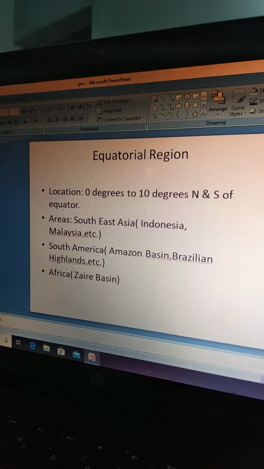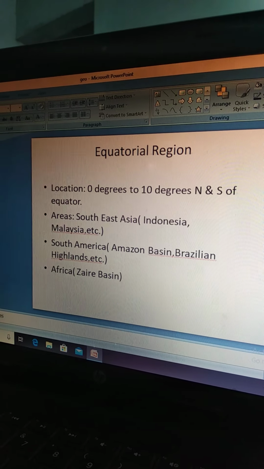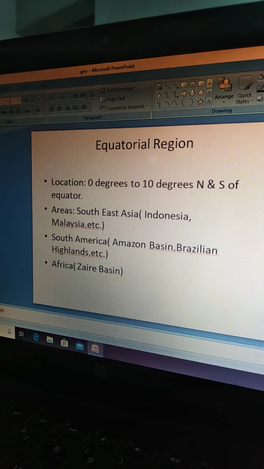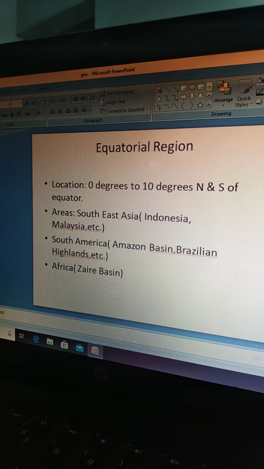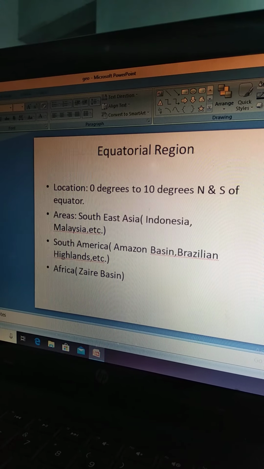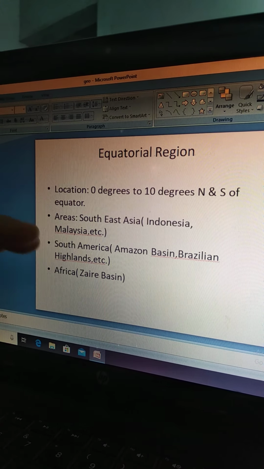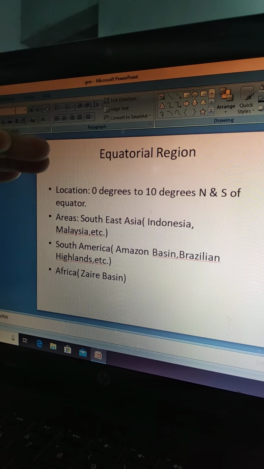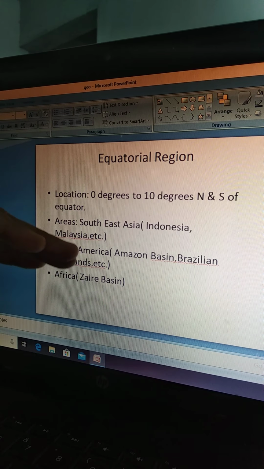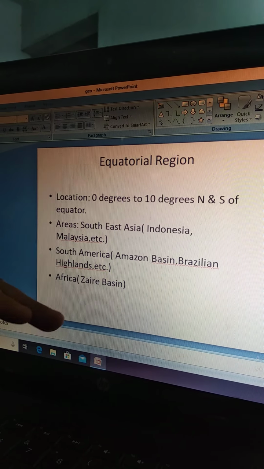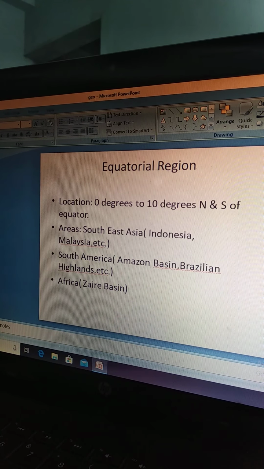Now, talking about the equatorial region, first of all, I would like to talk about the location. Where is basically the equatorial region located? So the location of equatorial region is 0 to 10 degrees north and south of the equator. That means we know that the equator is 0 degree. So if I move from 0 degree towards the north, 1 degree, 2 degrees north, 3 degrees north, 4 degrees north, till 10 degrees north. Similarly, 1 degree south, 2 degrees south, 3 degrees south, and 10 degrees south. So it is basically 0 to 10 degrees north and south of the equator.